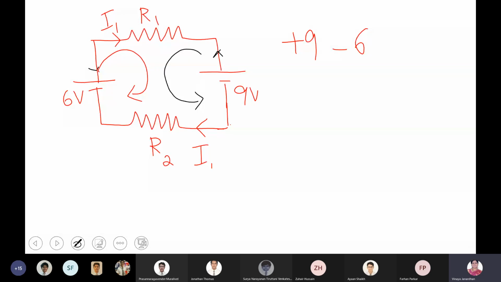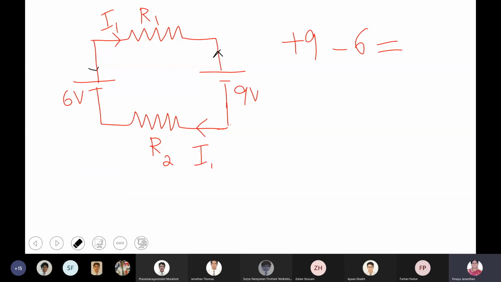Is that clear? So I'm only talking about the cell. Next, we'll see the potential difference across the resistor. Are you clear? The left hand side is not the resistor, but the total battery voltage. Okay, fine. Now let me go for the next one.